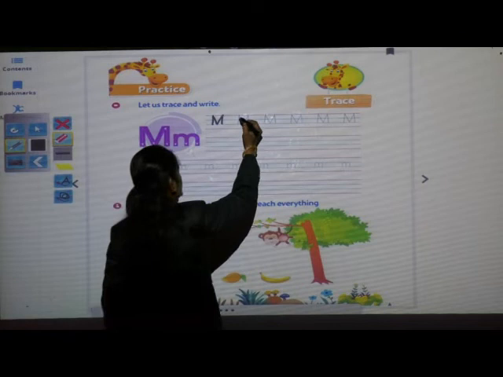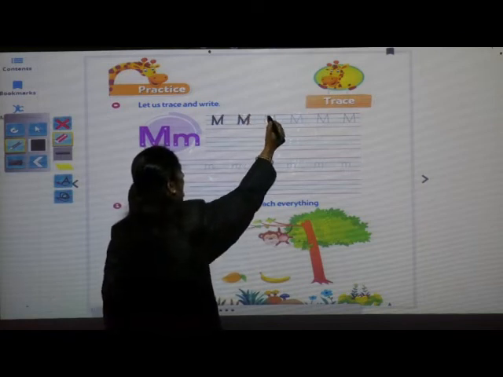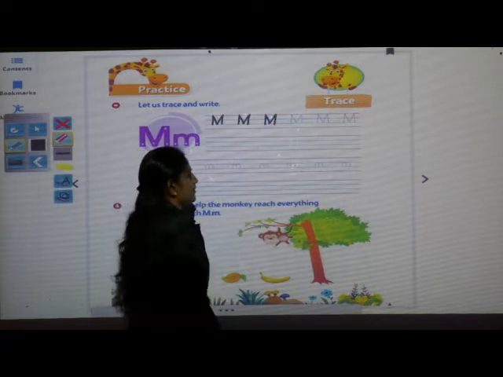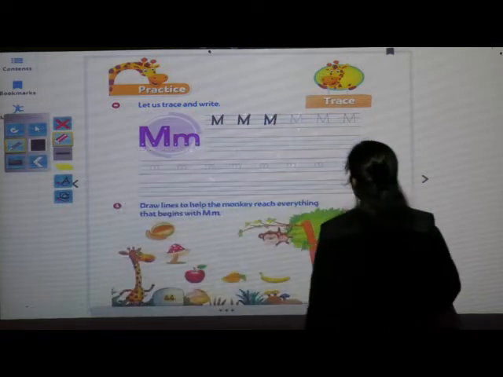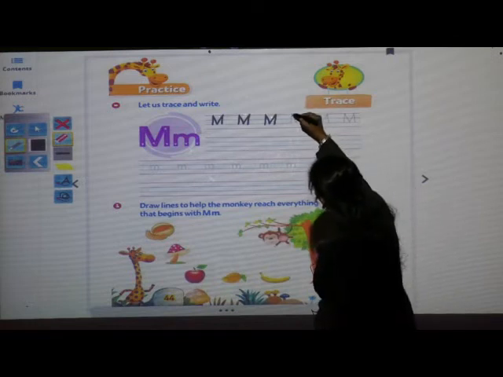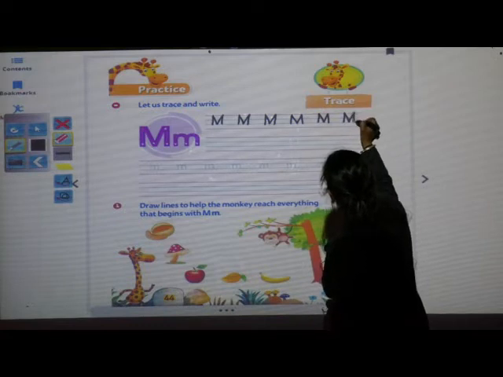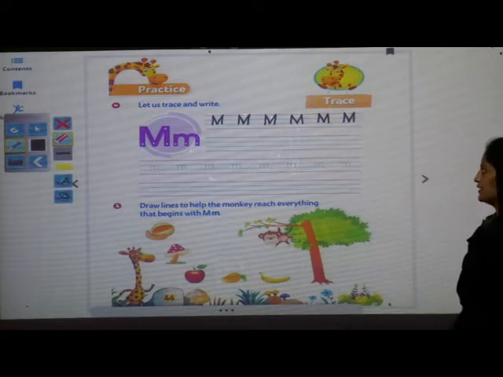Come on, write with teacher. Repeat the letter. Capital letter M. What is the phonic sound? Very good. Mango, monkey, mushroom, man. Okay.